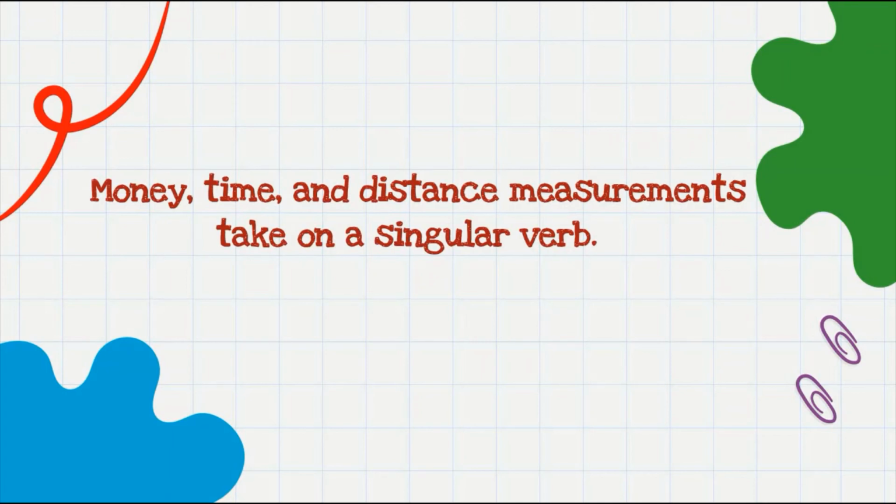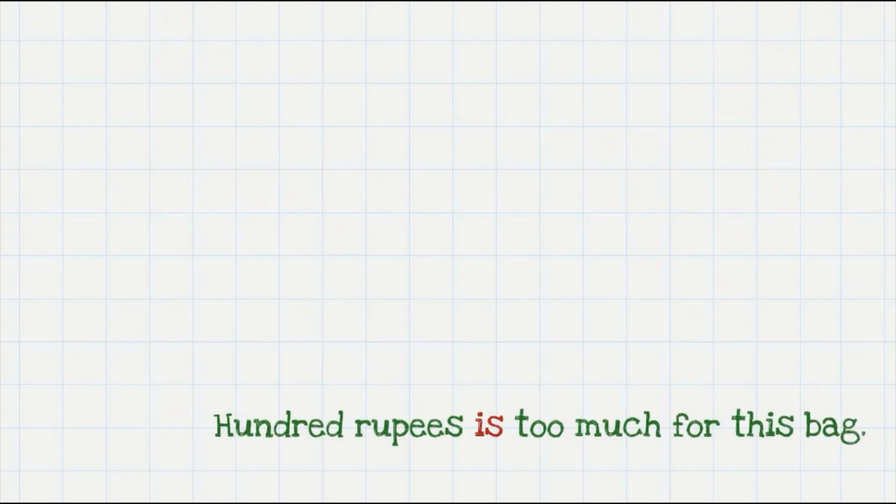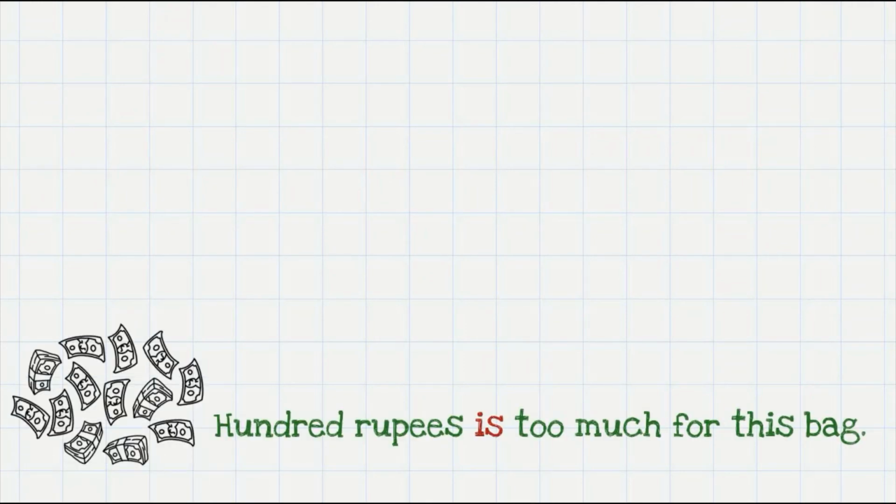So don't get tricked by the usage of words like kilometers, feet, kilos, pounds, rupees or dollars. Though all these words are plural, yet they are considered as a single unit of measurement and hence they take on a singular verb. Let's look at some examples. 100 rupees. So 100 rupees, though it seems to be a plural word, yet it takes on a singular verb, is. So 100 rupees is too much for this bag and not 100 rupees are too much.